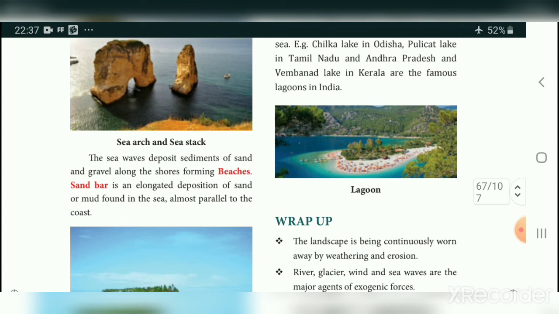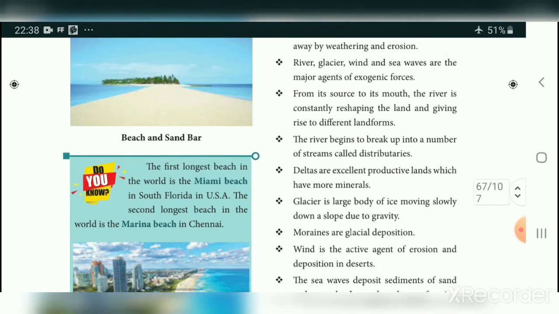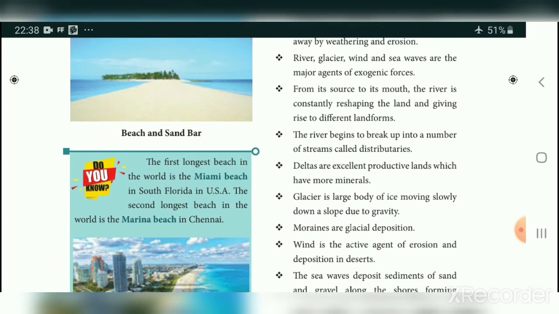The sea waves deposit sediment of sand and gravel along the shores, forming beaches. A sandbar is an elongated deposition of sand or mud found in the sea, almost parallel to the coast. This is beach and sandbar. We can visit this area near Pondicherry beach. The longest beach in the world is Miami Beach in South Florida, USA. The second longest beach in the world is our Marina Beach in Chennai. You know this one, a very important GK question and one word question.